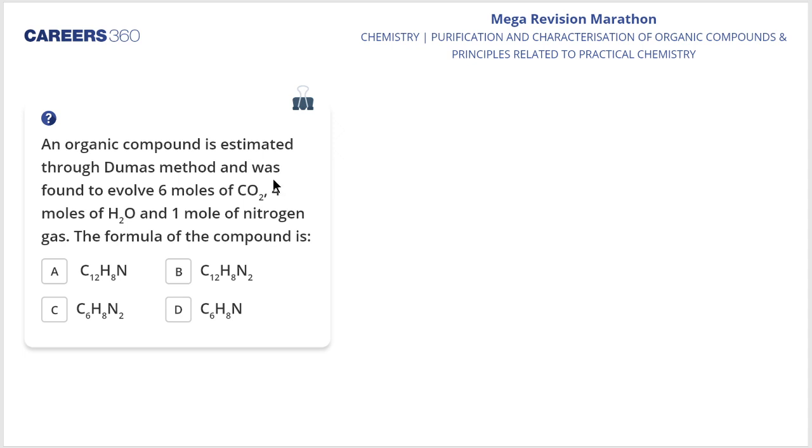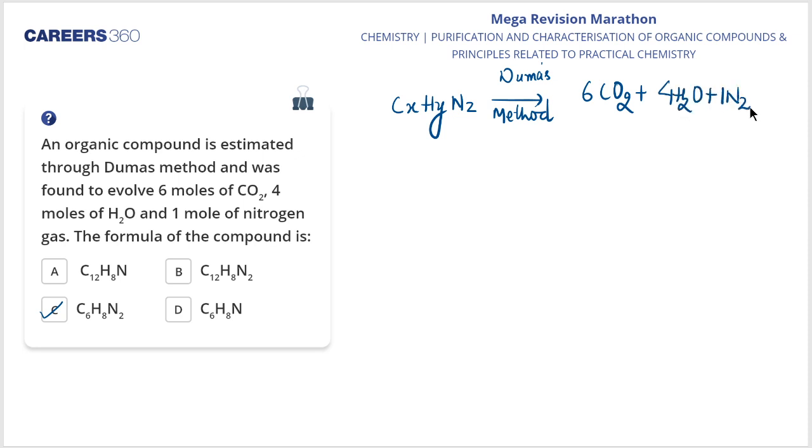Well, Saurav, what happened? Why are you saying that D is right? Option number C is the right answer, my dear students, and most of you, I would say all of you, have given me the right answer. See, my dear students, if I talk about the Dumas method, CxHyNz, under the process of the Dumas method, what we are getting is 6 moles of CO2, 4 moles of H2O and 1 mole of nitrogen gas.